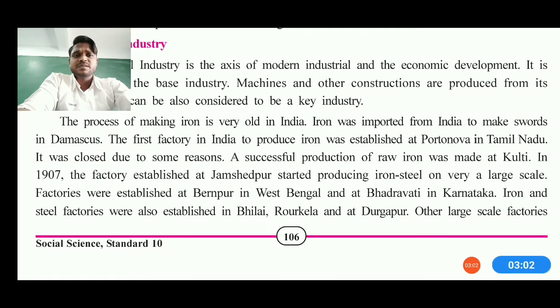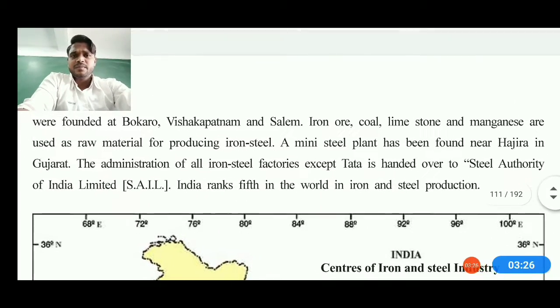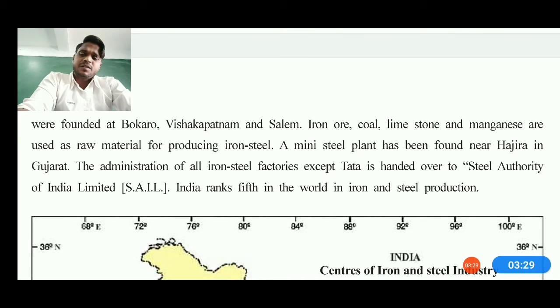Then the factory established at Jamshedpur by Tata started iron and steel production on a very large scale, and factories were also established at Berhampur in West Bengal, as well as Bhadravati in Karnataka. Iron and steel industries were also established in Bhilai, Rourkela and Durgapur, and other large scale industries were established there. Large scale industries were also related to the state of Jharkhand, such as Bokaro, as well as Vishakhapatnam and Salem. Iron ore plus coal, limestone and manganese are used as raw materials for producing iron and steel.